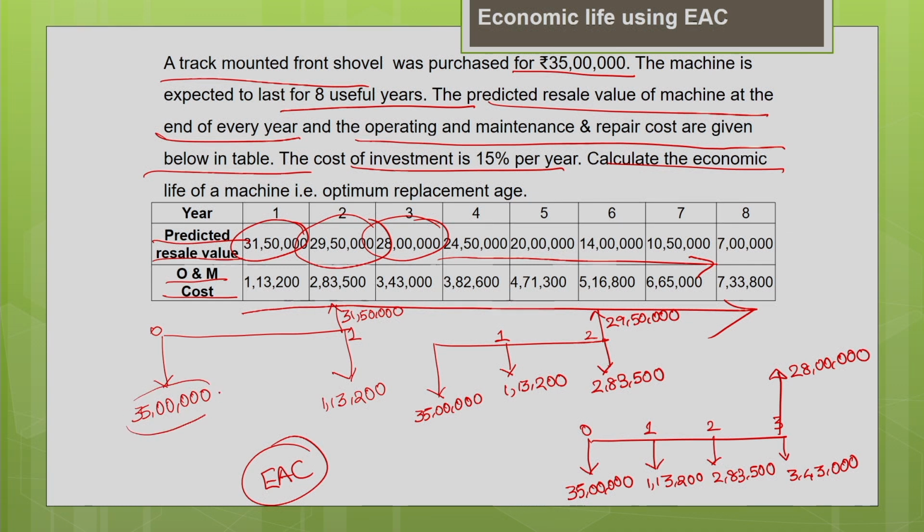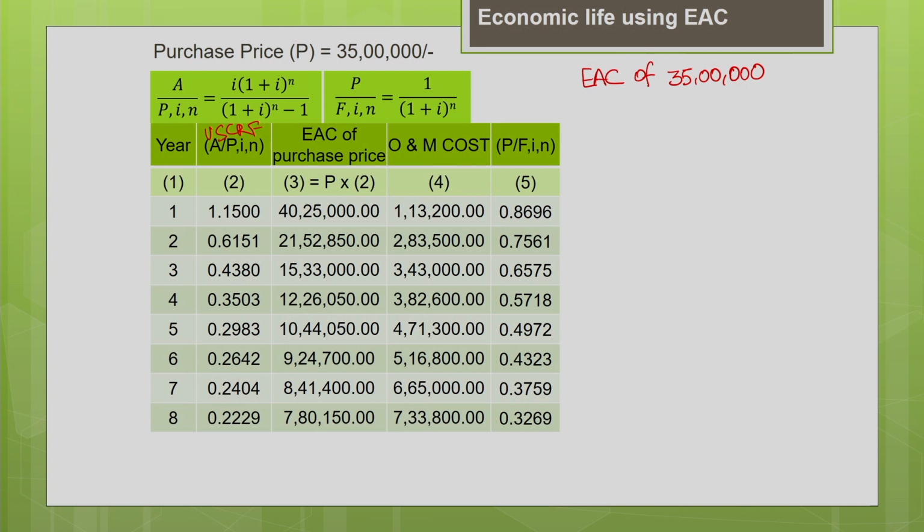You are going to find the equivalent annual cost associated with this purchase price, so you have to use the uniform series capital recovery factor. That means you need to find A for given P, i, n. P is the present value, 35 lakh. The interest rate is 15%, 0.15, and we are calculating for year 1.